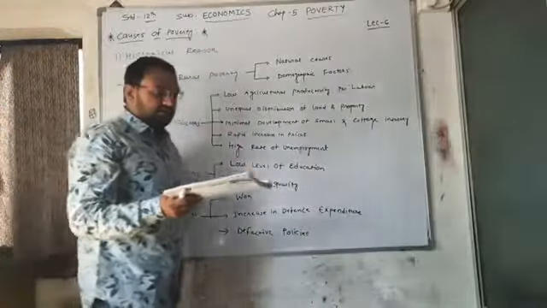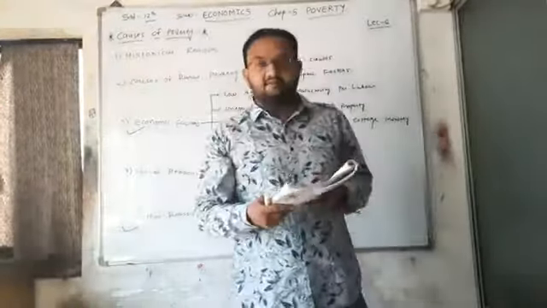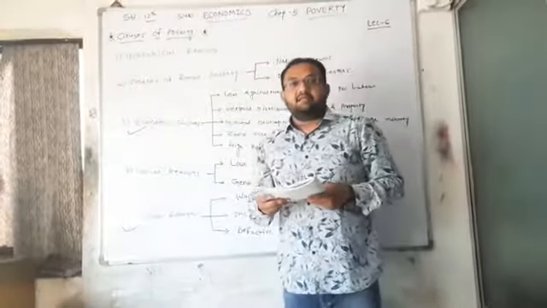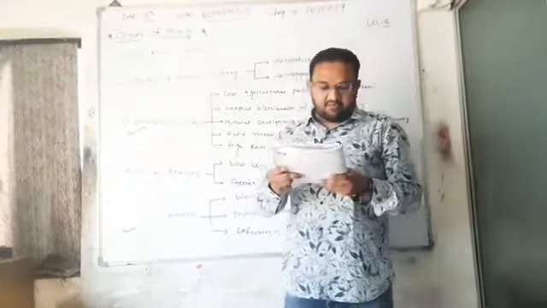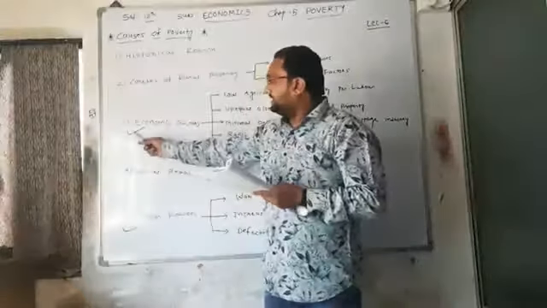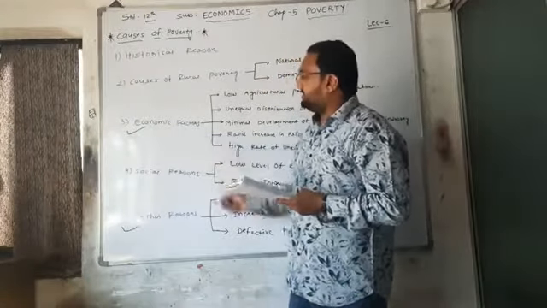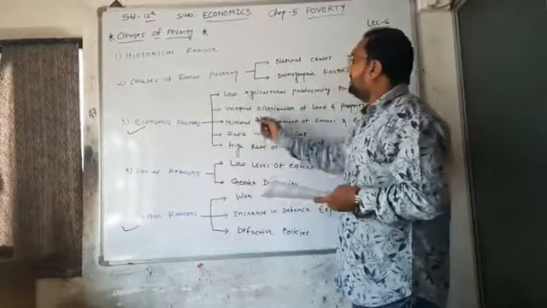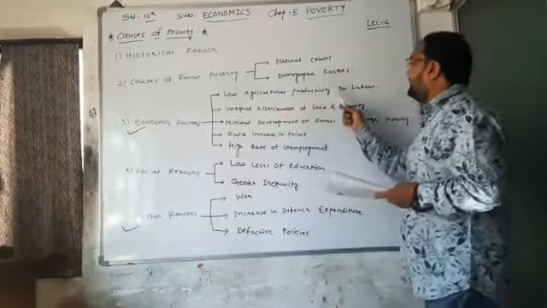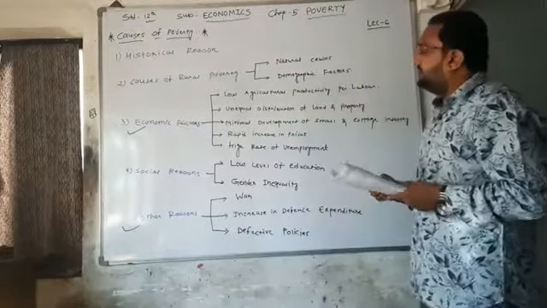So let us start with page number 57, point number 5.4.3, that is economic factors, in which the first factor is low agricultural productivity per labor.